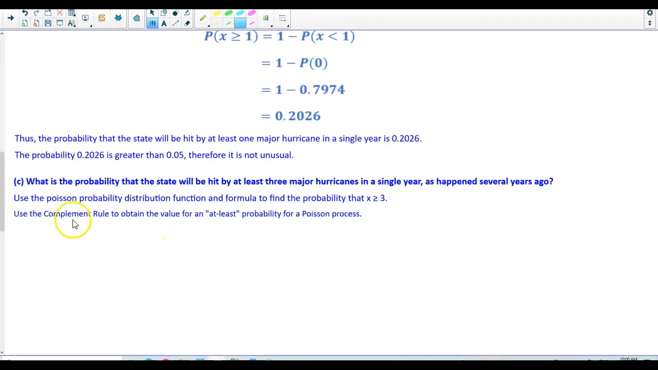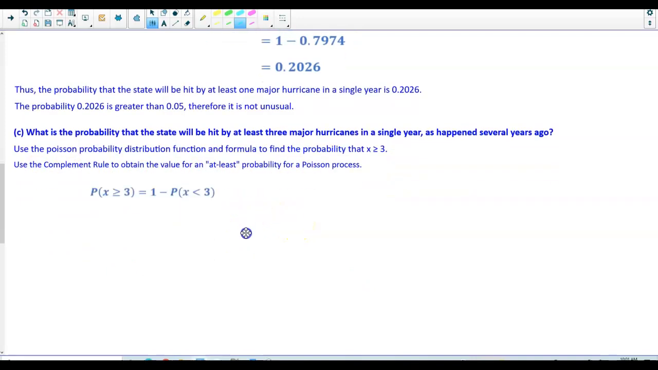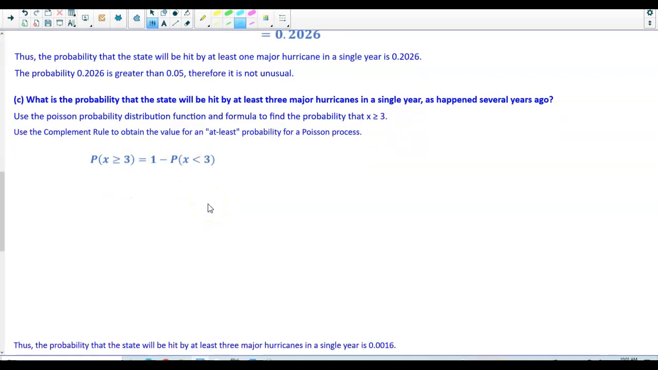And so therefore, we're going to use the complement rule to obtain the value for an at least probability for a Poisson process. So we have the probability of x being greater than or equal to 3, which is equal to 1 minus the probability of x being, what's the opposite of greater than or equal to 3? Well, it's less than 3. So then what does that mean? We're going to take 1 minus the quantity, so you can see we have brackets here, the probability of 0 plus the probability of 1 plus the probability of 2. Now again, we're not including 3 because this is less than 3, not less than or equal to.